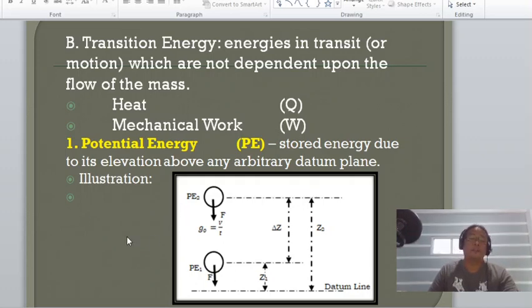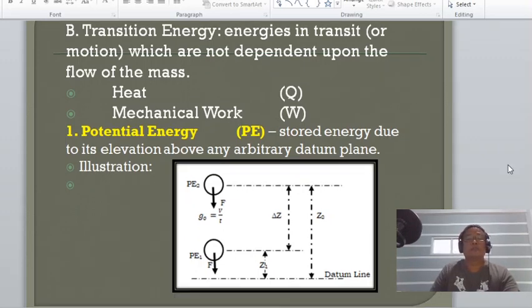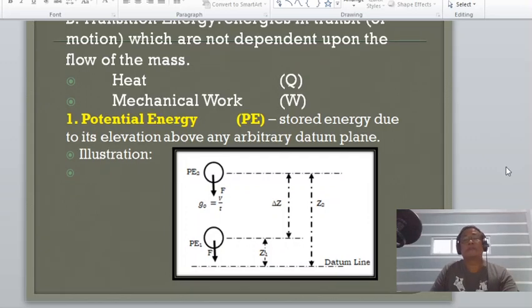And the difference in elevation between the two positions is, of course, delta Z or delta H, or the change in elevation between two state points. Okay?